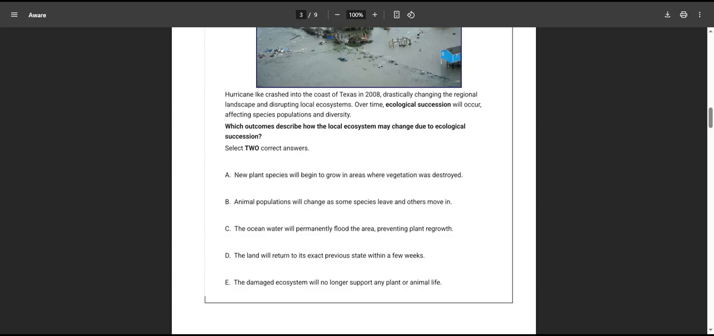Okay. So new plant species would grow into new areas coming on. B, animal populations will change as some species leave and others move in. That's a possibility. C, the ocean will permanently flood the area, preventing plant growth. No, that was a flood, so the water would go back out. D, the land will return to exact previous state within a few weeks. Absolutely not with that damage. E, the damaged ecosystem will no longer support any plant or animal life. That's, as we saw from that Land After People video, plant and animal life is always going to be around. So that leaves us with A and B as your correct answers.